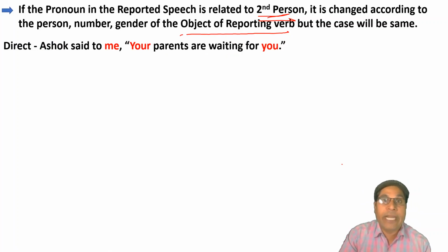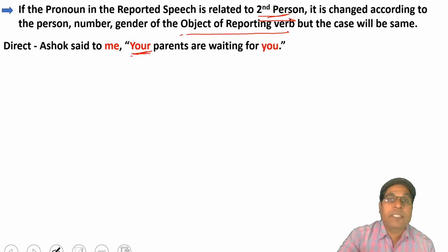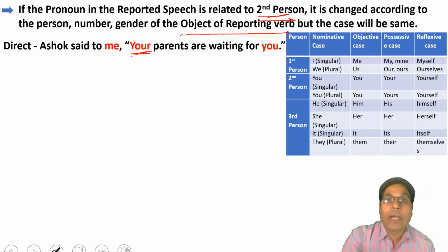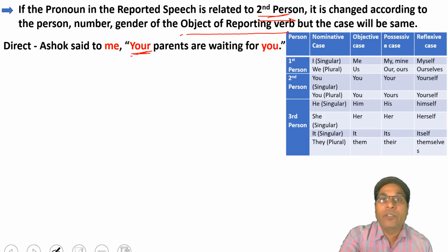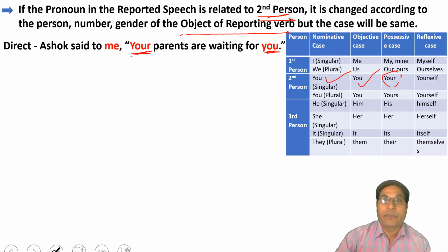First of all, you have to decide about the person of the pronoun. You can see the chart, your and you. There are two pronouns used in the sentence of reported speech, your and you. Both pronouns are related to second person. Here you can see, your and you, just like object.